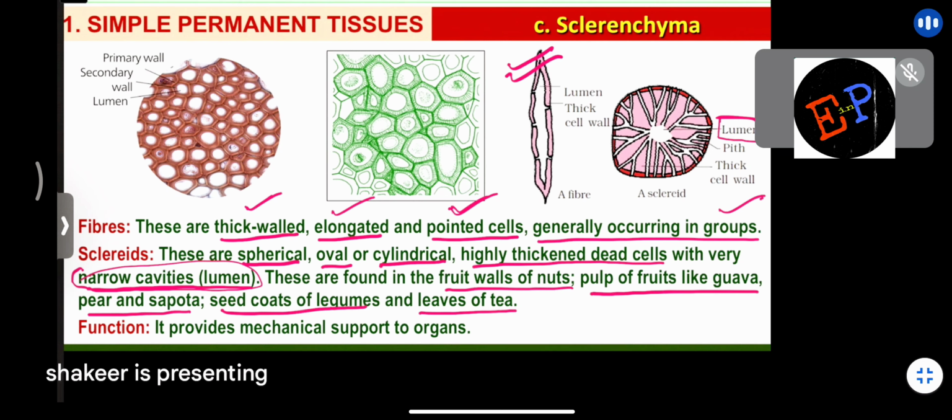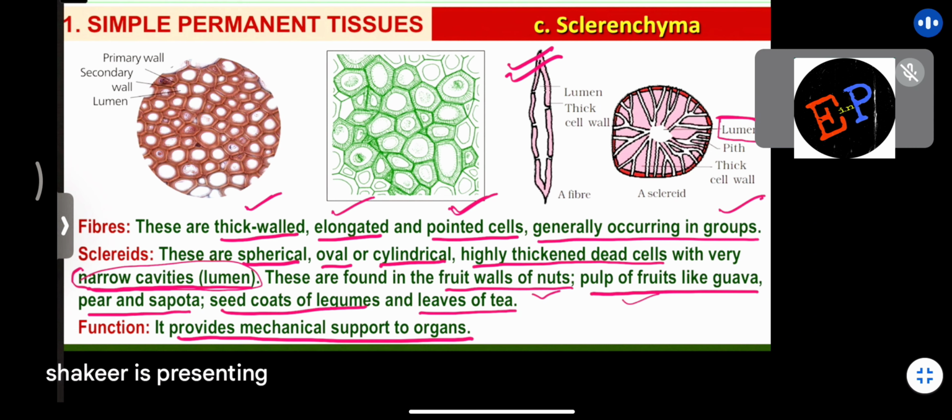Okay. So they are found in the fruit walls of nuts, the pulp of fruits like guava, pear and sapota. Similarly in the seed coats of legumes and leaves of tea. Tea leaves, you know, no? So in the leaves of tea also you can find this sclereid type of cells. So what is the function? The function is that it provides mechanical support to the organs.